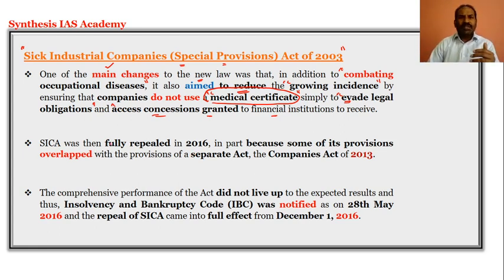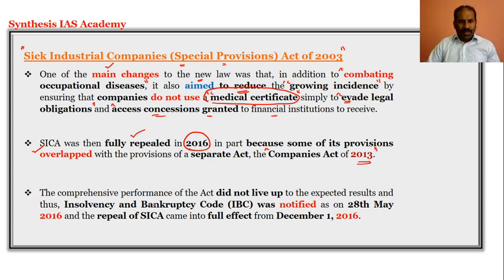Later on we have seen that even the Special Provision Act of SIC 2003 was fully repealed in the year 2016, because a few of the provisions of the SICA Special Provisions Act 2003 were overlapping with the Companies Act 2013.